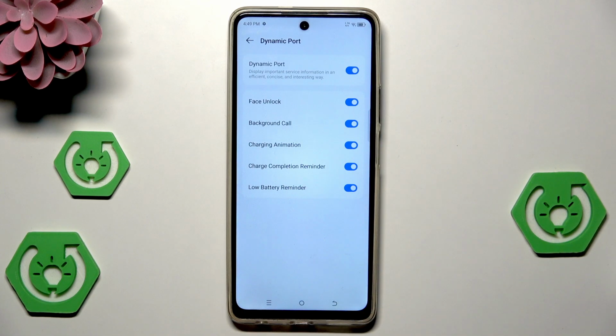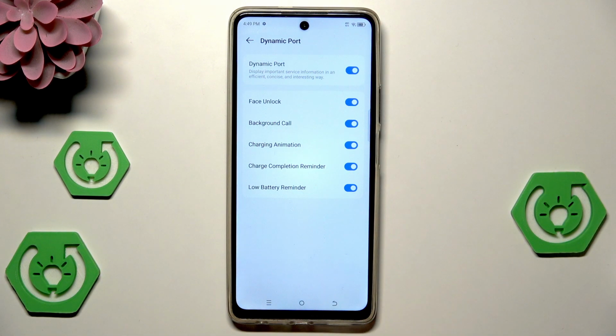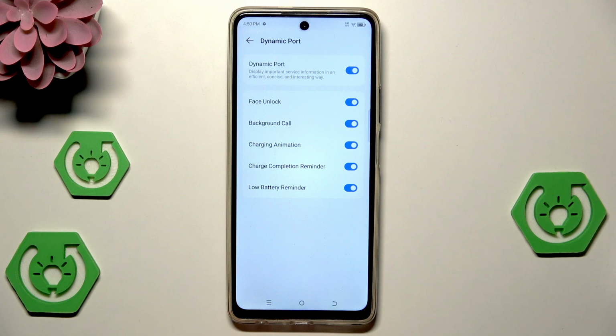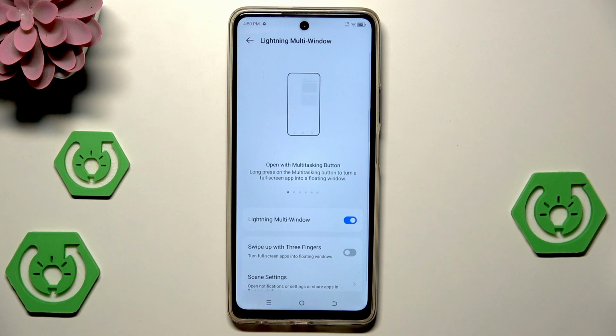So we have the dynamic port, for example. It's also enabled by default, and in here we have features such as face unlock, background call, charging animation, charge completion reminder, and the low battery reminder. I suggest you keep them all enabled because they are pretty useful. Maybe not the charging animation, it's only a visual feature, but it also looks pretty cool, so you can keep that enabled.